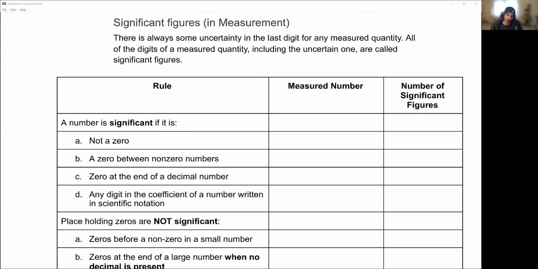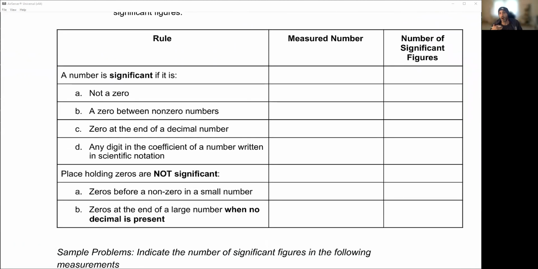So there are rules for significant figures, and these are important. Understanding these are important. It seems tedious, but as soon as you start to understand them, it makes it much, much easier. So a number is significant if it is not a 0. Any non-zeros are typically significant. Okay, so if I give you an example number, let's say